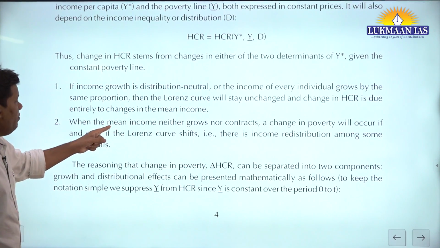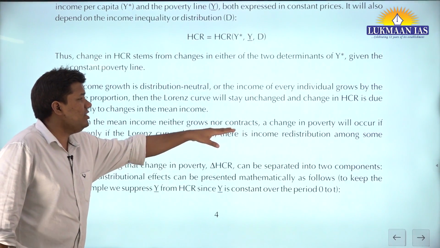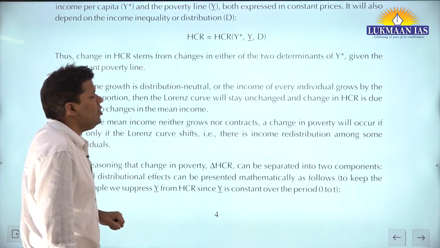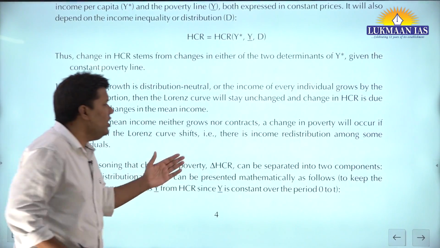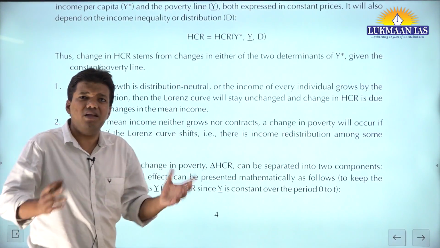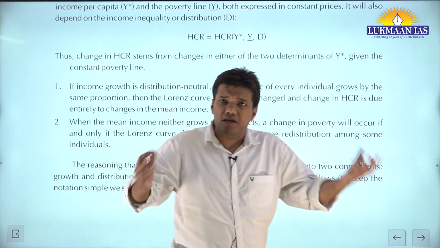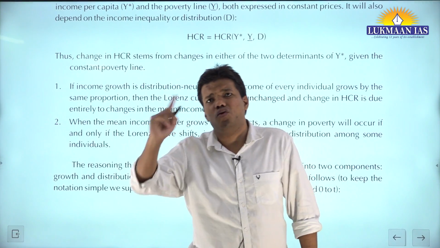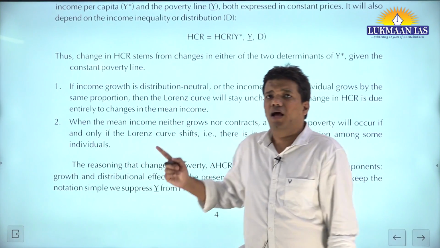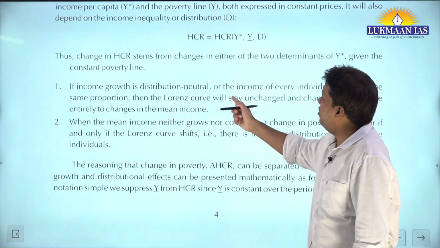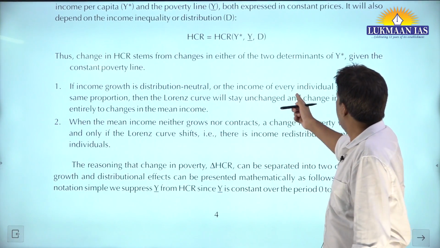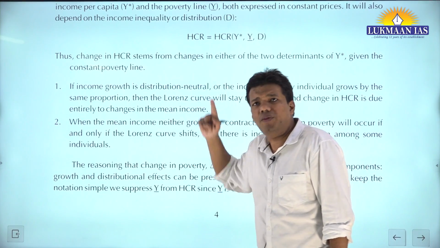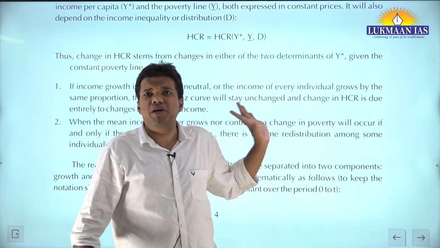Then second point: when the mean income neither grows nor contracts, a change in poverty will occur only if the Lorenz curve shifts. That is, when the Lorenz curve shifts, there is a redistribution effect. So either there can be a change in the headcount ratio, that is poverty, only through two factors, growth or redistribution. And if your income growth is distribution neutral, then it is happening mainly from the change in the mean income.